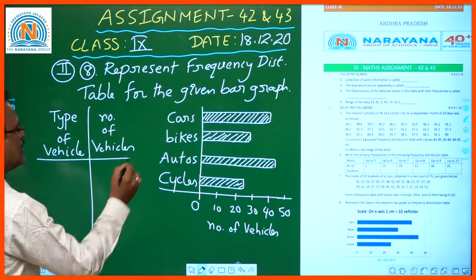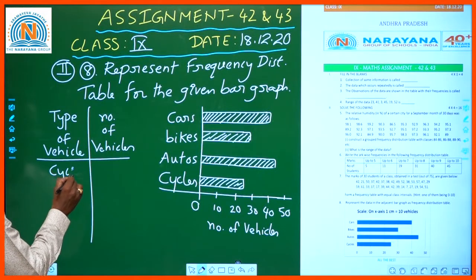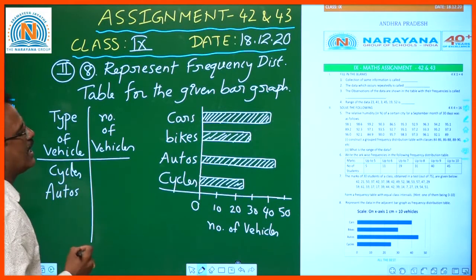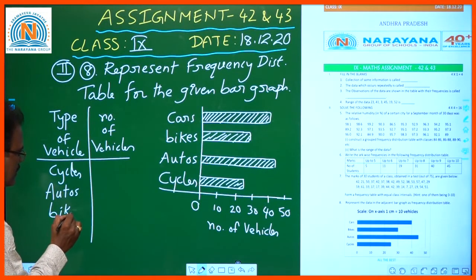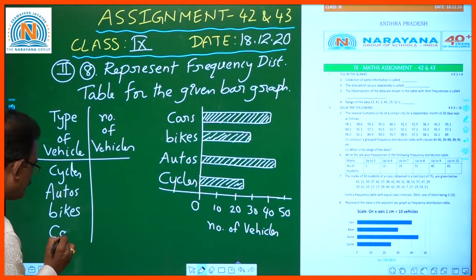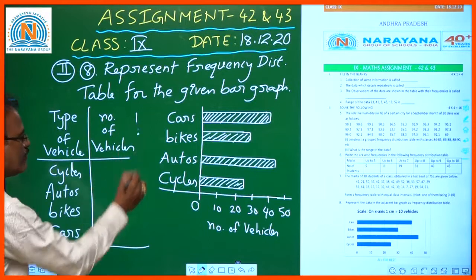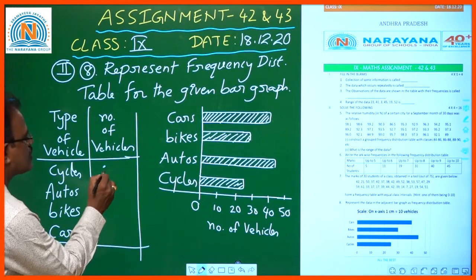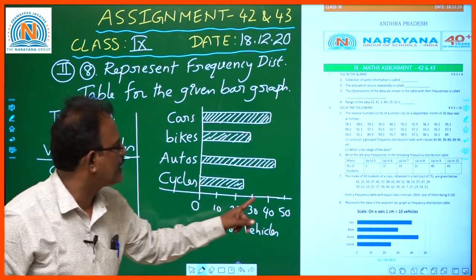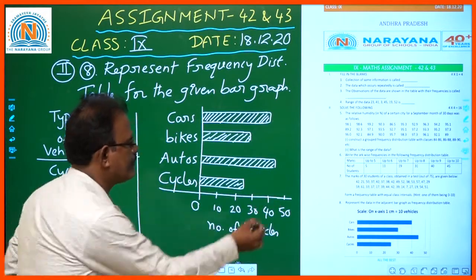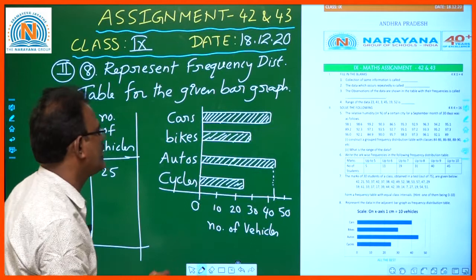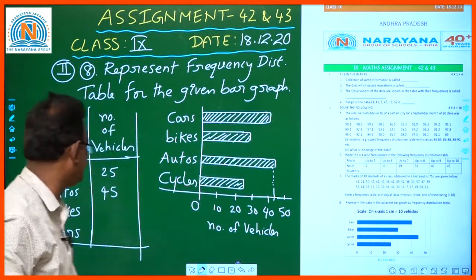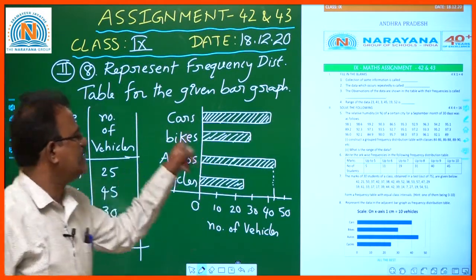So type of vehicles: cycles, autos, bikes and cars. If you see the number of vehicles here, cycles are between 20 to 30, which means 25, and autos are between 40 to 50, which means 45 autos, bikes are exactly at 30, and cars are exactly at 40.